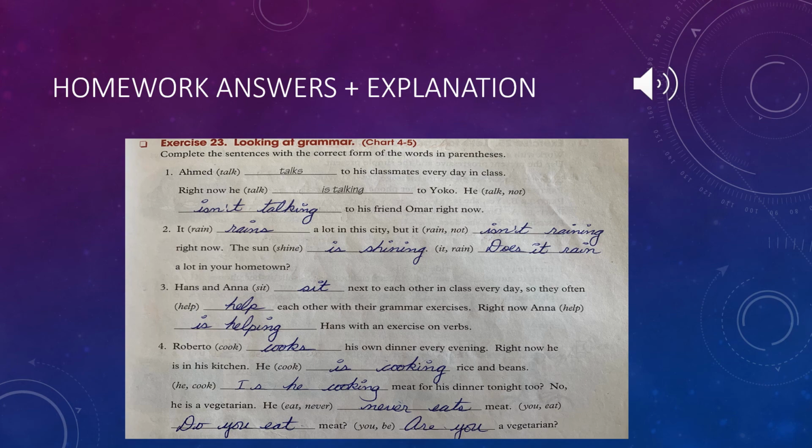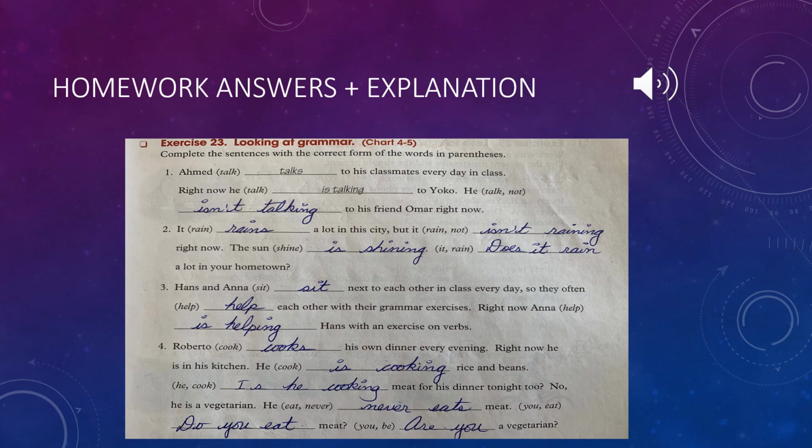Last but not least, we have you and eat in parentheses. I have to ask a question using the present simple in this case because she is asking a general question about whether he eats meat or not. Whenever we are asking a question using the present simple, I have to use do or does. Since we have the pronoun you, I have to ask with the question word do in this case, which makes it, do you eat meat?